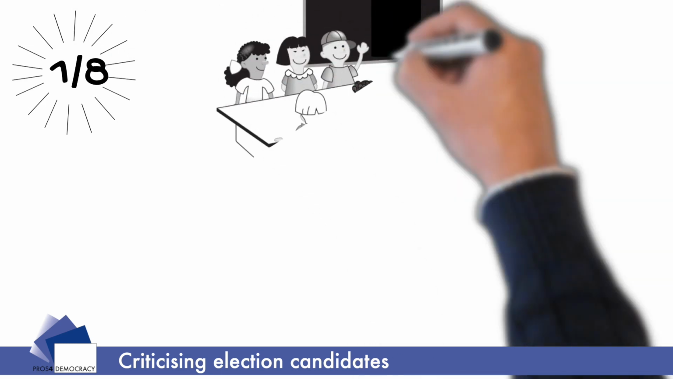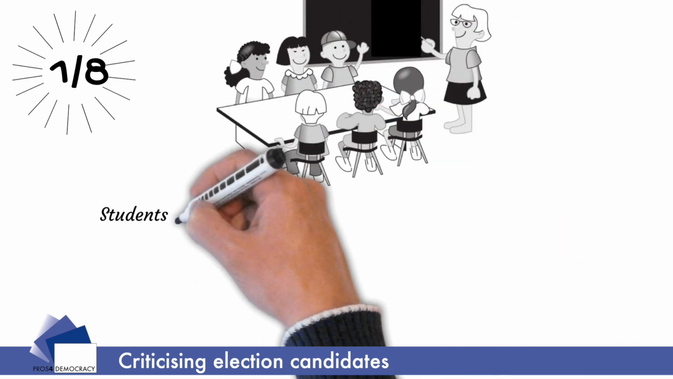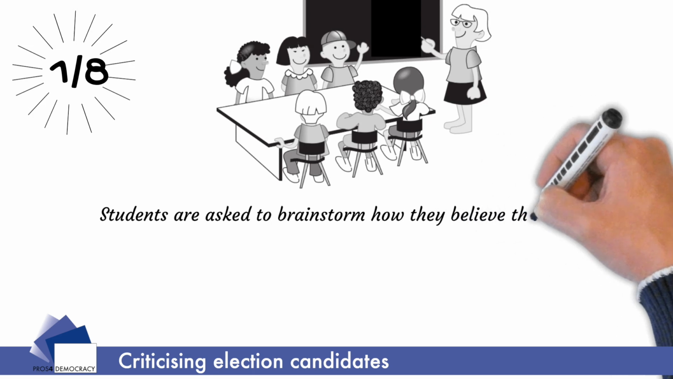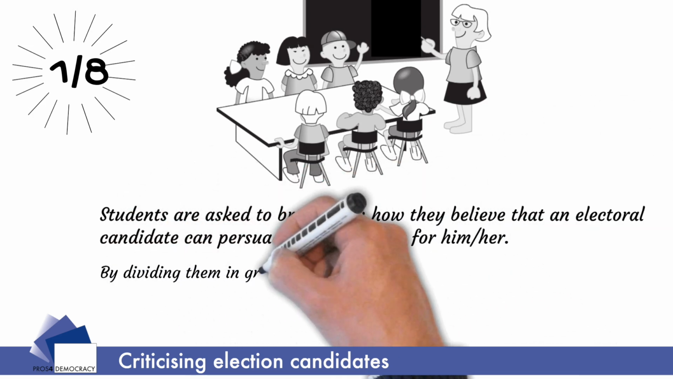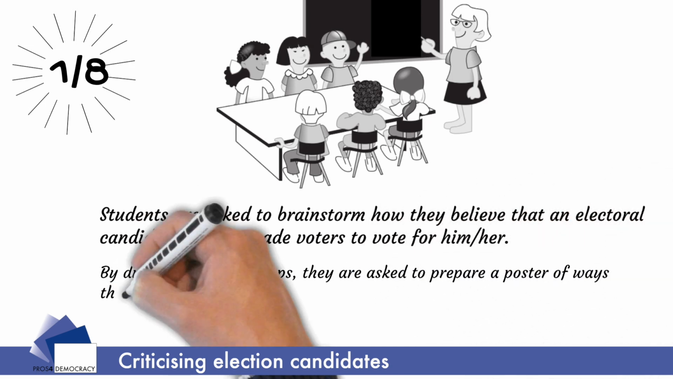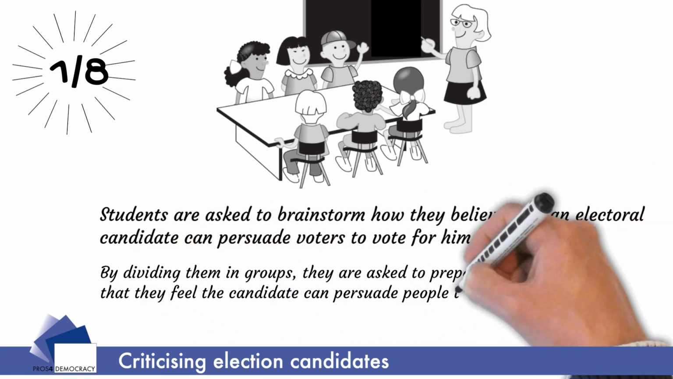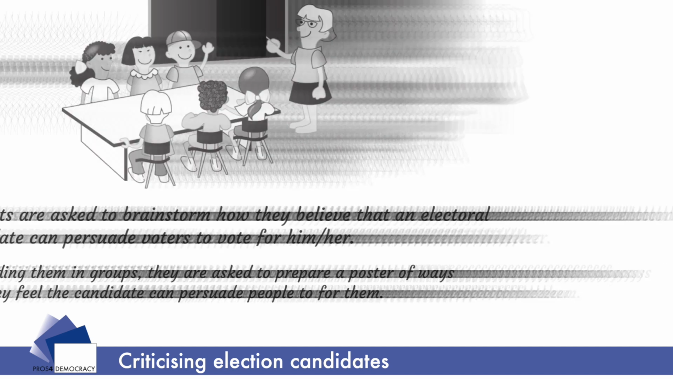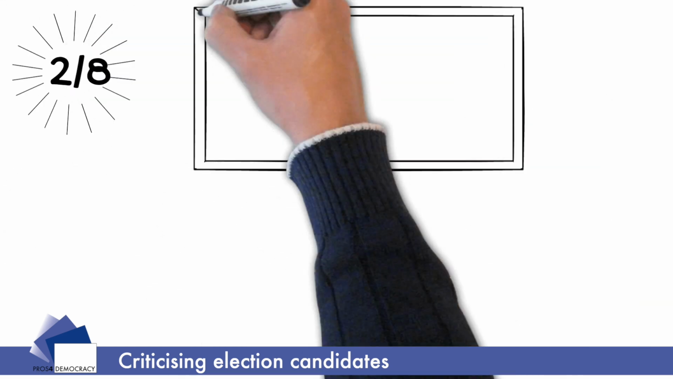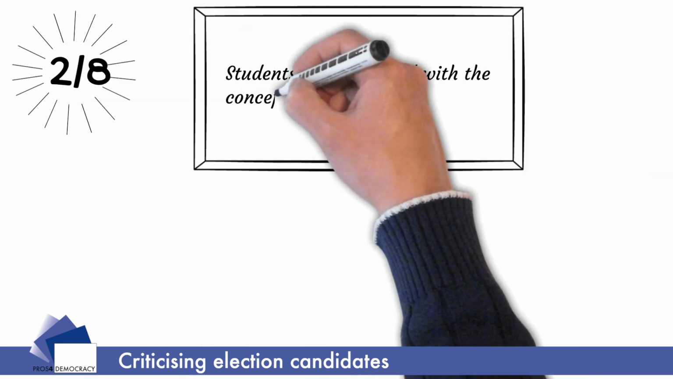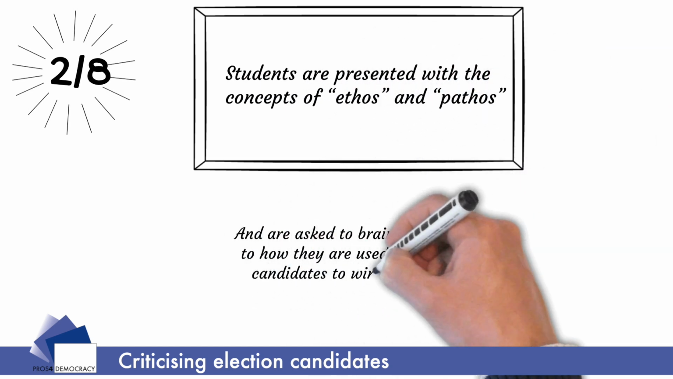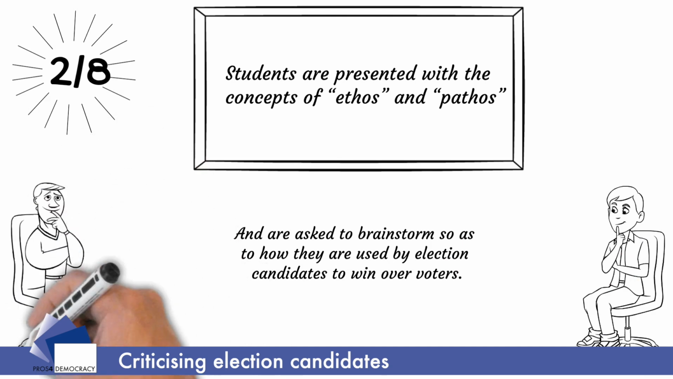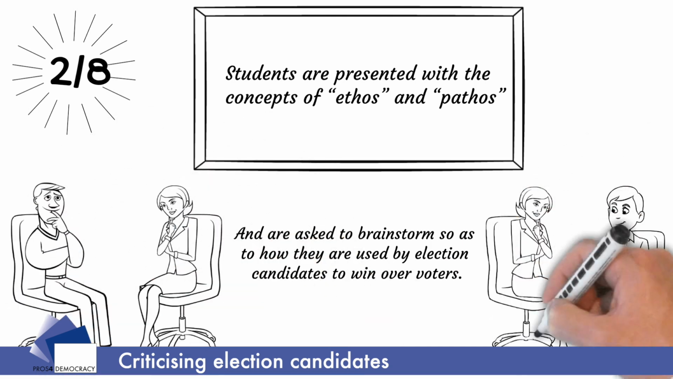Firstly, students are asked to brainstorm how they believe an electoral candidate can persuade voters to vote for him or her. By dividing them into groups, they are asked to prepare a poster of ways that they feel the candidate can persuade people. Students are then presented with the concept of ethos and pathos using videos from Appendix 1 and are asked to brainstorm how they are used by election candidates to win over voters.